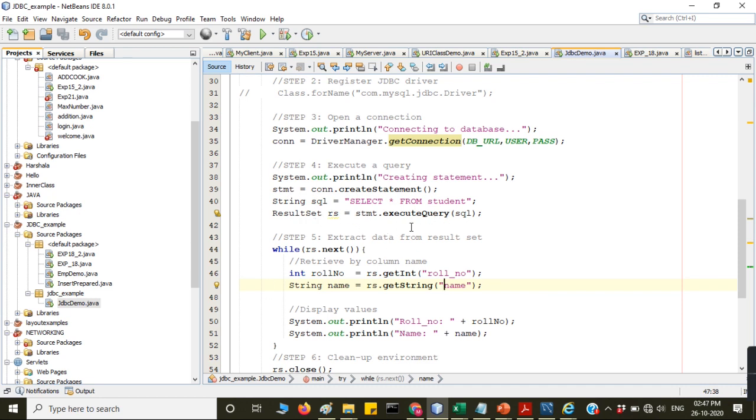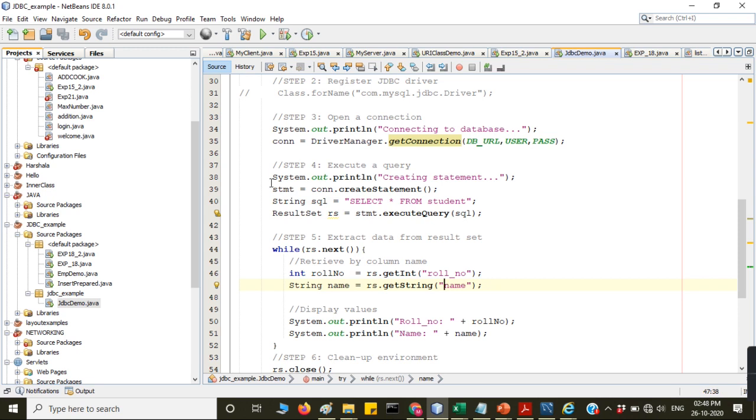Then once you have created the statement interface, you have to create the result set object using this executeQuery method that is present in this statement interface. So the SQL query is passed here.